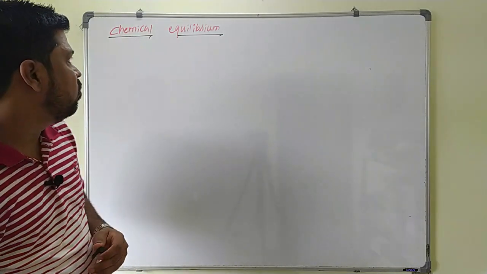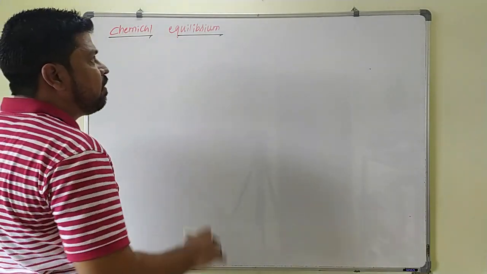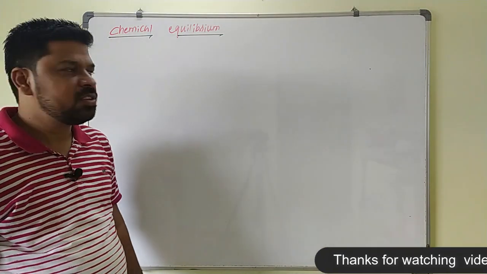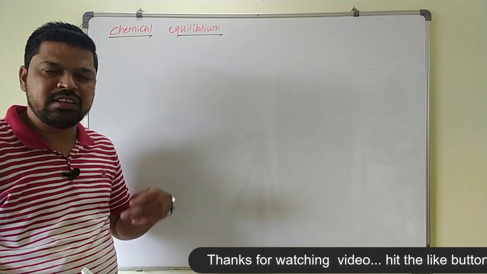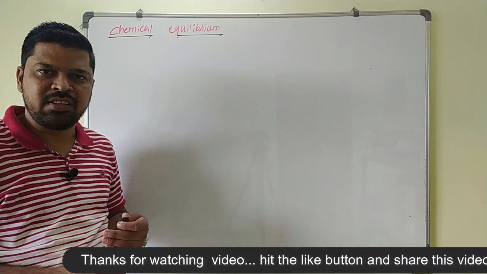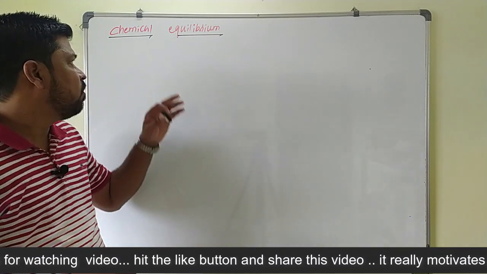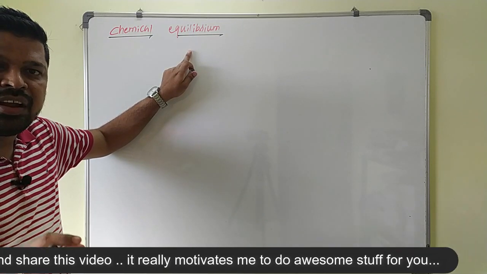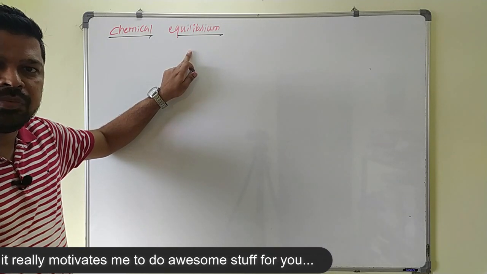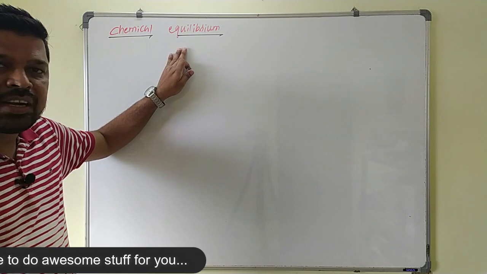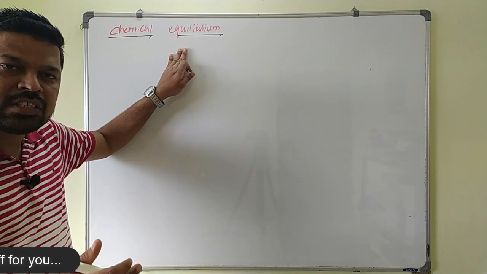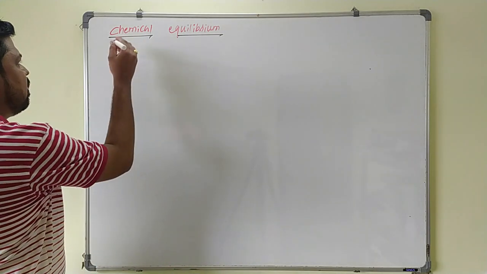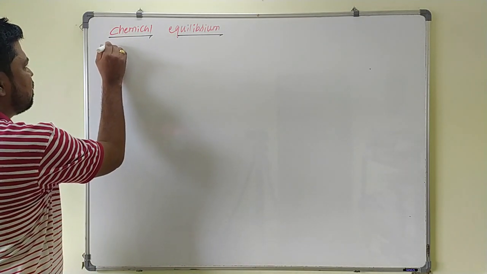Now this chemical equilibrium, especially, is discussed for reversible reactions. There are two types of reactions: one is irreversible reaction and another is reversible reaction. We will discuss chemical equilibrium only in case of reversible reaction. It is not applicable for irreversible reaction. So before starting this one, we will have a look at the irreversible and reversible reaction. What are the conditions for that reversible and irreversible reaction?